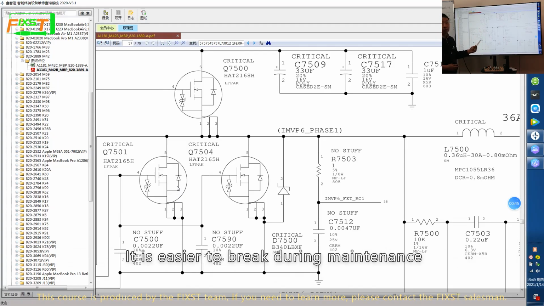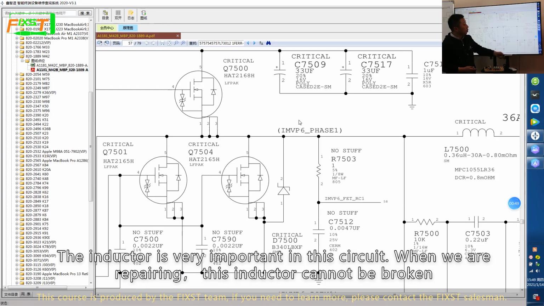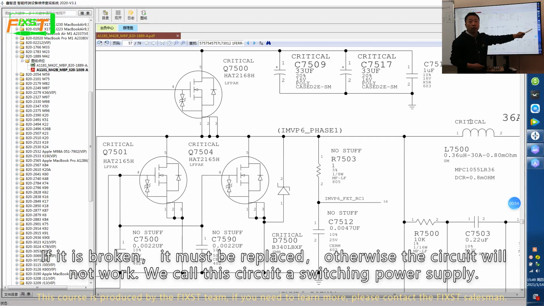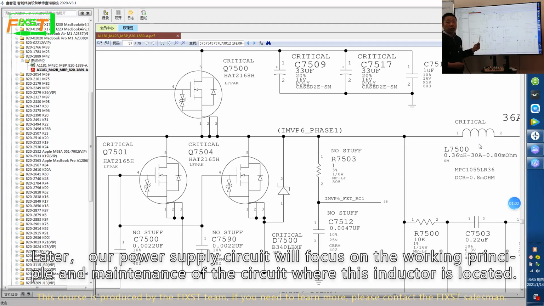It is easy to break during maintenance. The inductor is very important in the circuit. When we are repairing, the inductor cannot be broken. If it is broken, it must be replaced. Otherwise, the circuit will not work. We call the circuit a switching power supply. Later, our power supply circuit will focus on the working principle and maintenance of the circuit where this inductor is located.